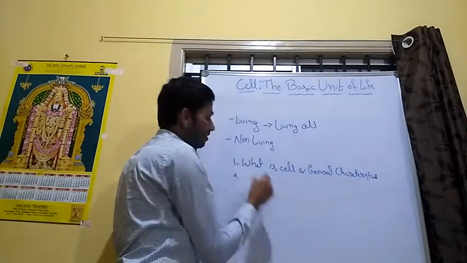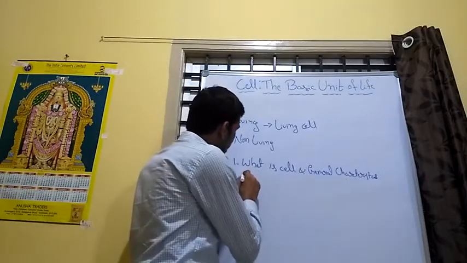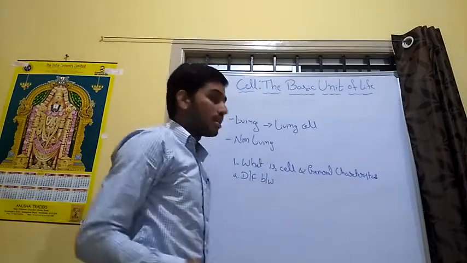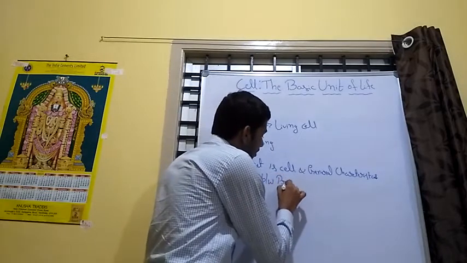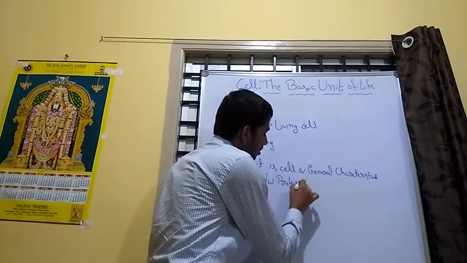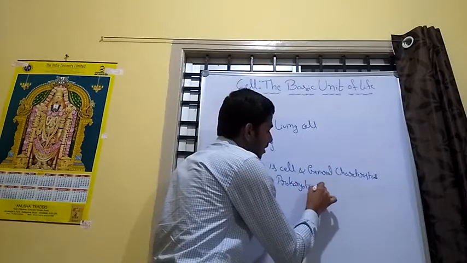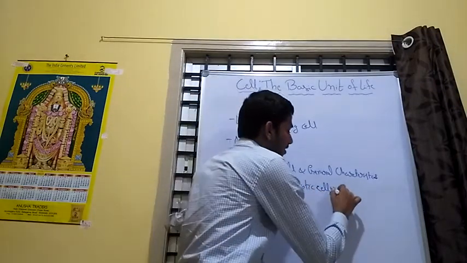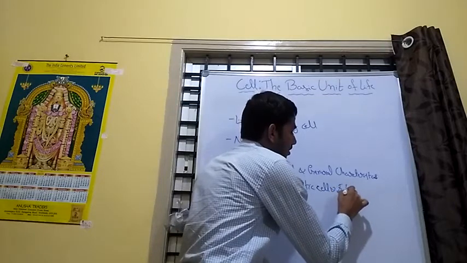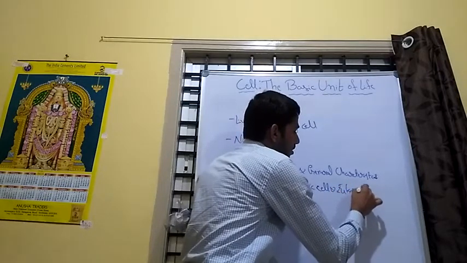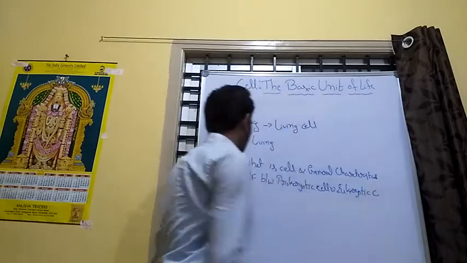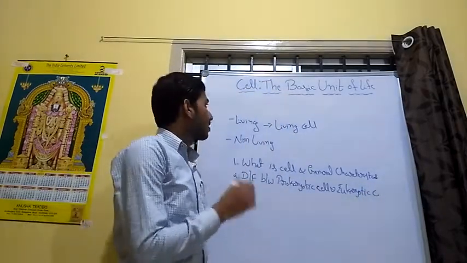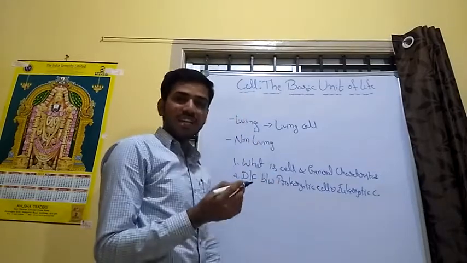The second one is the difference between prokaryotic cell and eukaryotic cell. The third one is cell structure, which is the main heading of the cell study.